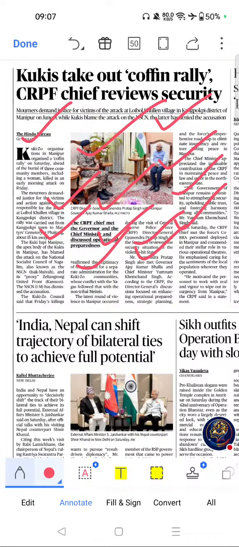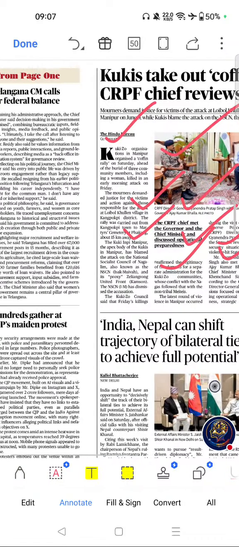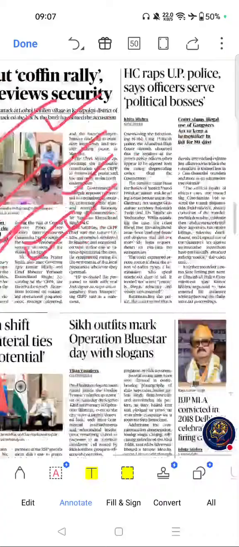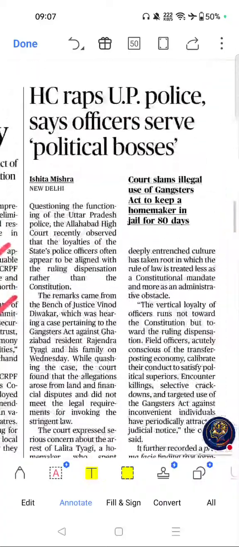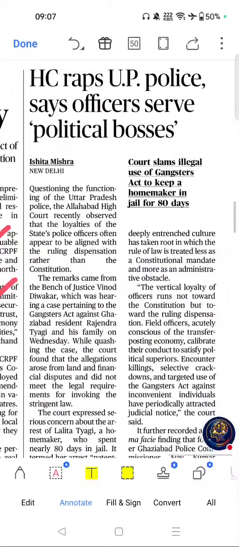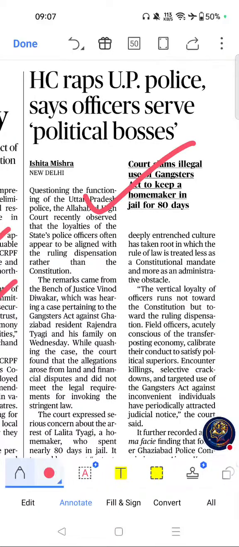Next important topic from this page was this one. High Court raps UP police, says officers serve political bosses. If you see the importance of this topic, police reforms are a major UPSC governance topic.